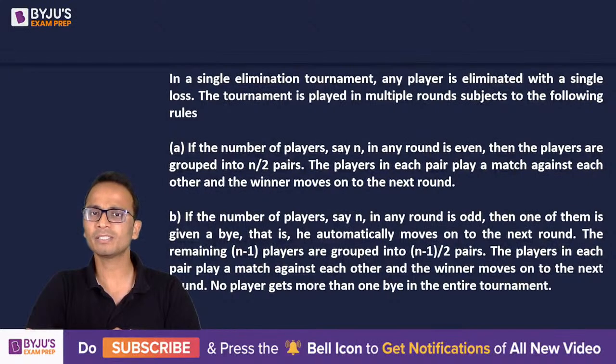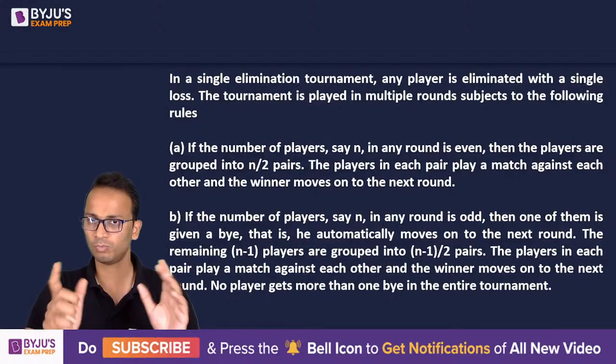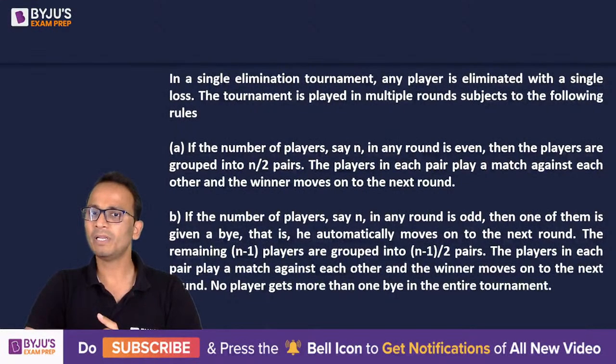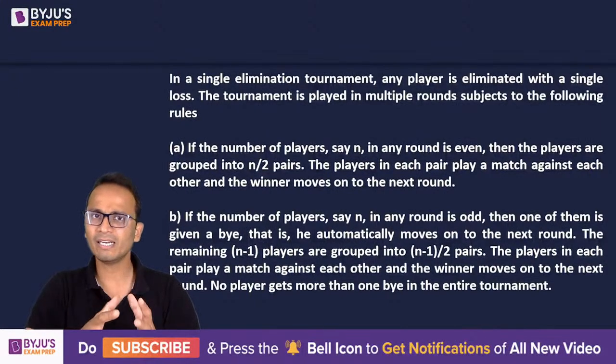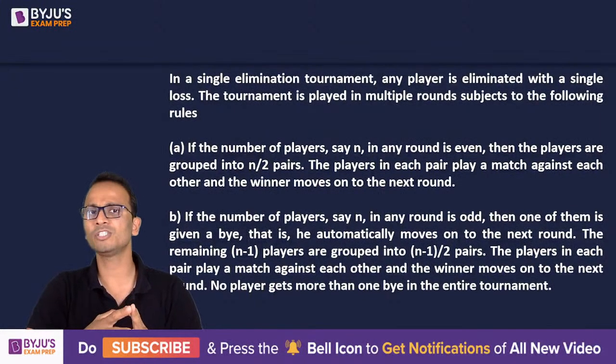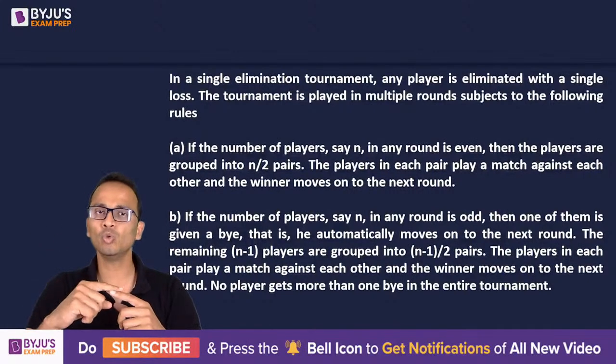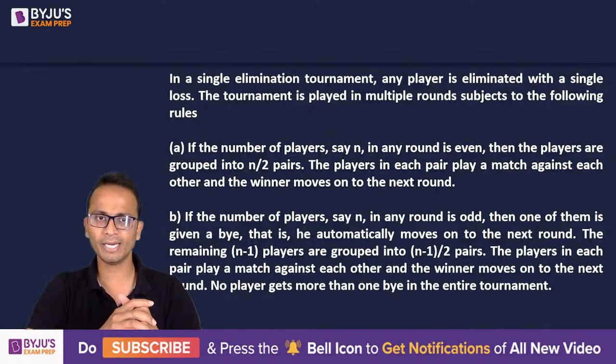If the number of players in any round is even, then the players are grouped into n by 2 pairs. Okay, so they will form pairs. The players in each pair play a match against each other and the winner moves to the next round. So if the number of players is even, then you can easily divide them into pairs of 2 each. A match will happen among the teams of a pair and the winner will go to the next round and the loser will be eliminated.